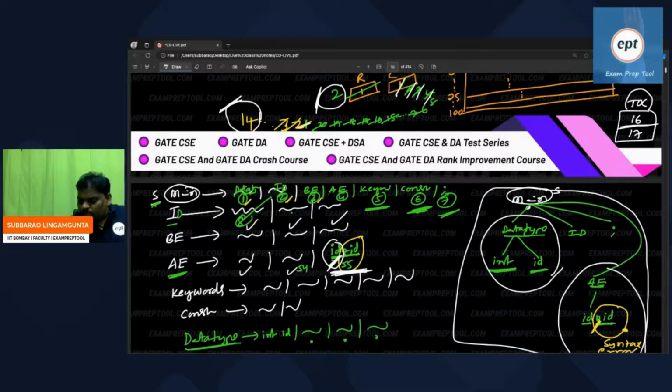But whenever you say production, there may be a chance that some productions have only one symbol, some productions have more, and some may be like this also: ID star ID star ID. It depends upon the production. So according to the rule, because of this token I may have taken this production number, but afterwards something else is expected, while the token may be something else. Then there is a syntax error, something like that. Okay, fine.